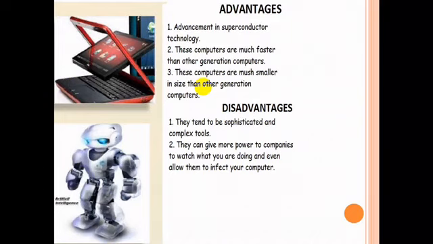They can give more power to companies to watch what you are doing and even allow them to infect your computer. These are the disadvantages we are facing in our fifth generation, and the fifth generation is our present generation. So this is all about your chapter 1.